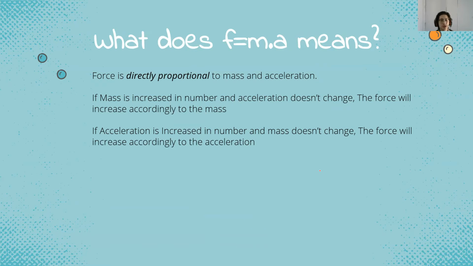If acceleration is increased in number and mass doesn't change, the force will increase accordingly to the acceleration. I will give a representation such as this. If mass is increased in number, just think mass becomes 2 times, and then acceleration doesn't change. A stays A.